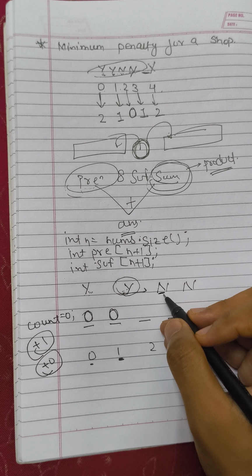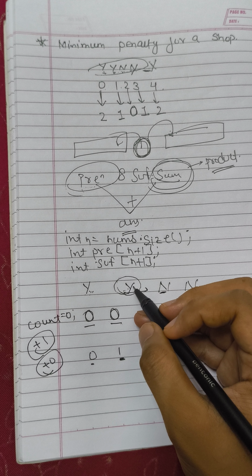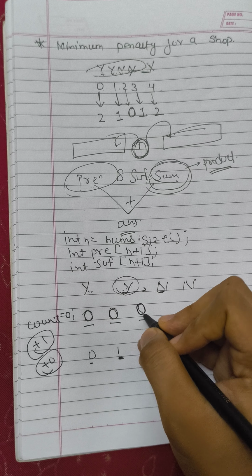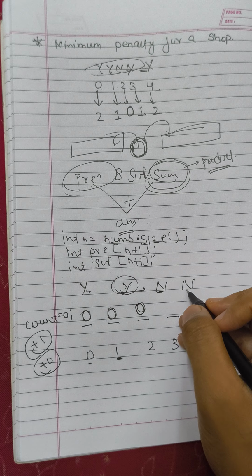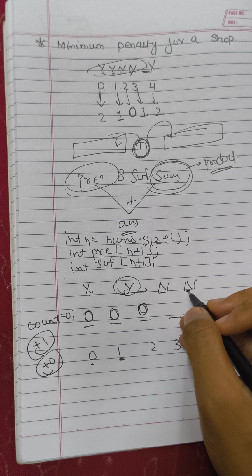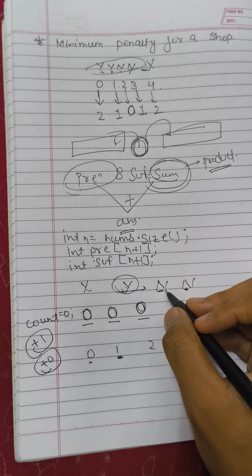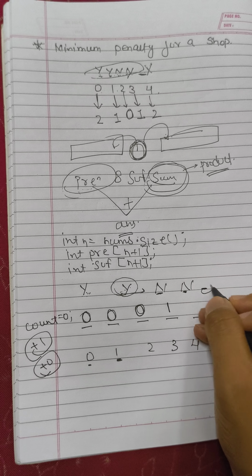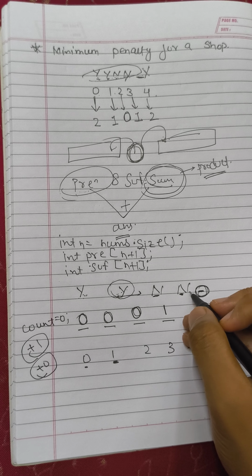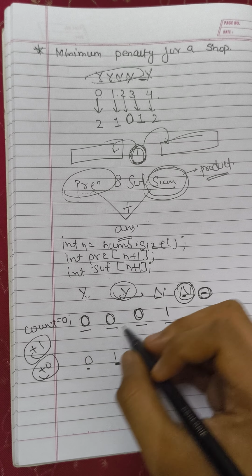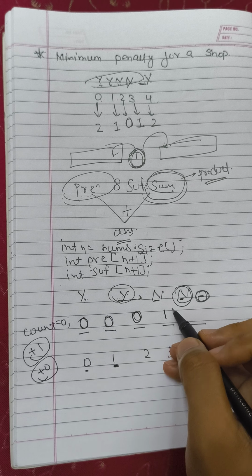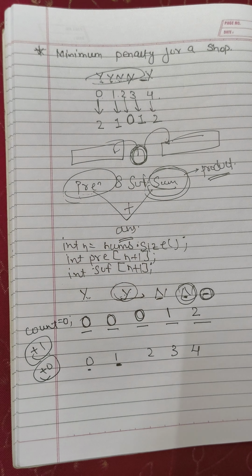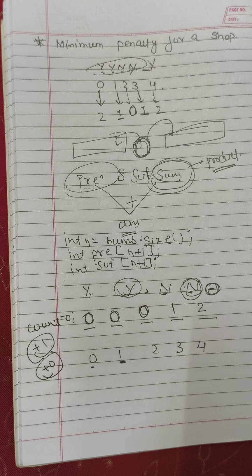Now if I come here and check whether the value at the index just previous was n, no, it was not n, so the count value is still 0. Now I check at this index, is the value before that index n? Yes, it was n, so the penalty will be 1. And if I check at this index, that will be the 5th index, the value was 1, so the count value will be increased by 1, and 1 plus 1 will be 2. Okay, so you must have understood the theory. Now let me teach you the code.